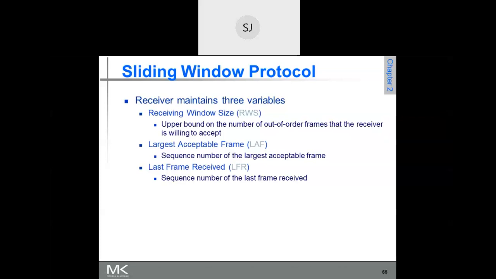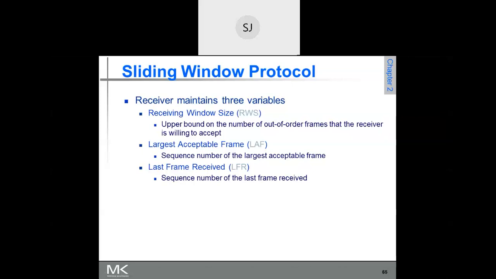Largest acceptable frame. In this example, assume that the receiving window is 11 to 17. What is the largest acceptable frame? So that is 17, is it not? The sequence number of the largest acceptable frame is 17. Okay. Then the last frame received.